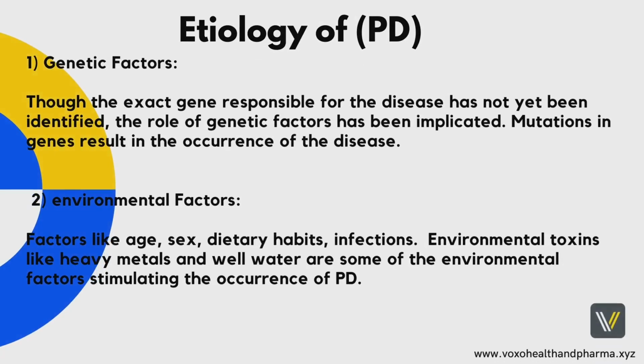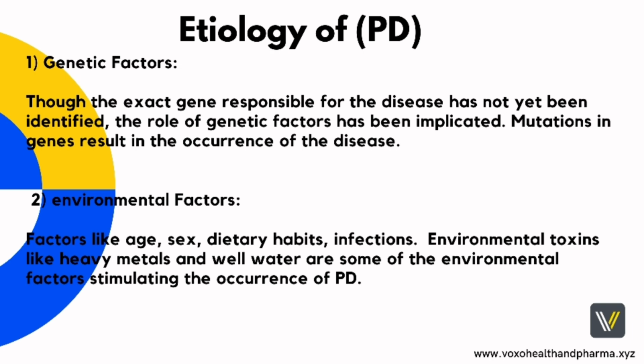Next, etiology of Parkinson's disease. 1. Genetic factors. Though the exact gene responsible for the disease has not yet been identified, the role of genetic factors has been implicated. Mutations in genes result in the occurrence of the disease. 2. Environmental factors. Factors like age, sex, dietary habits, infections.